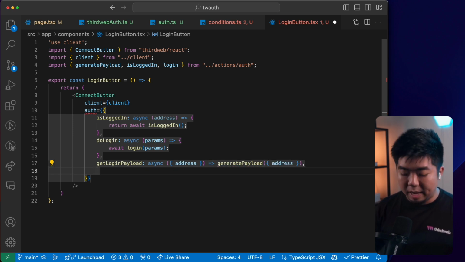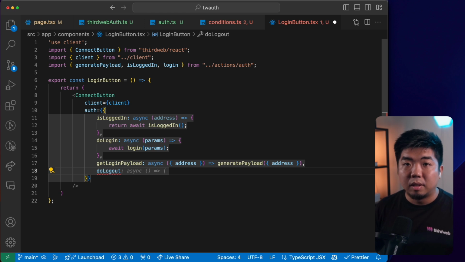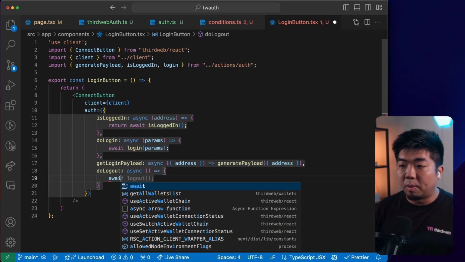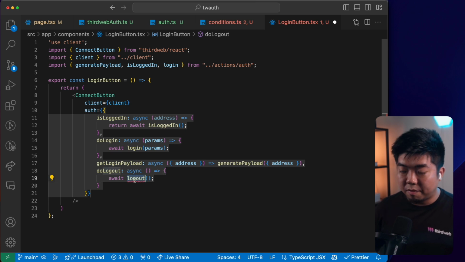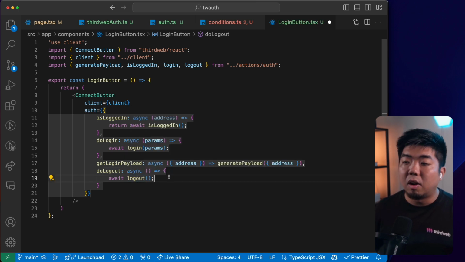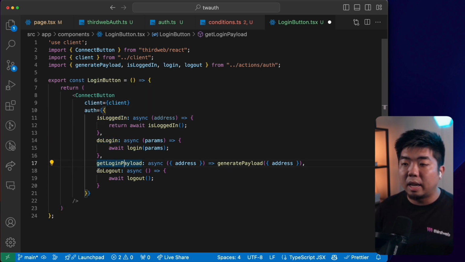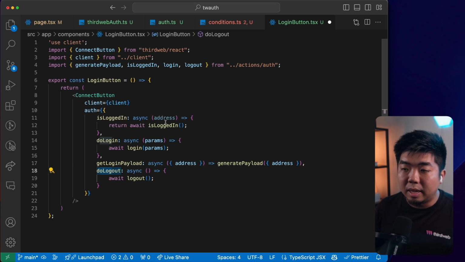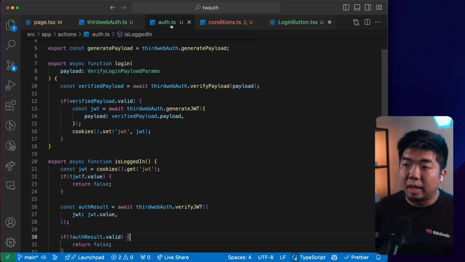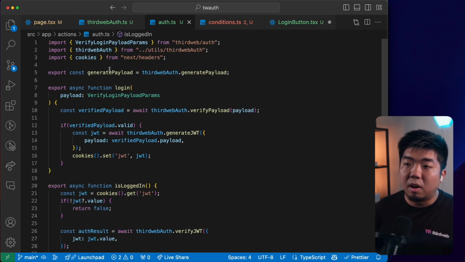And then finally, we have our do log out, which is going to just await our logout function from our auth.ts. So again, setting up auth, we have to set up our is logged in, do login, get login payload, and do log out. Again, we created these functions all within our auth.ts.